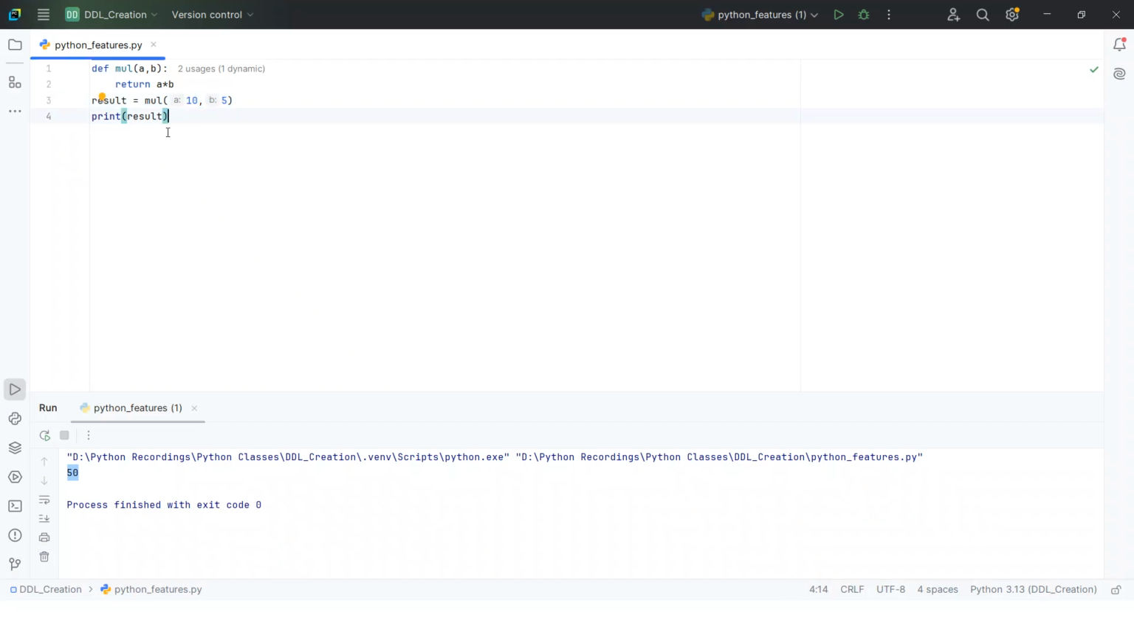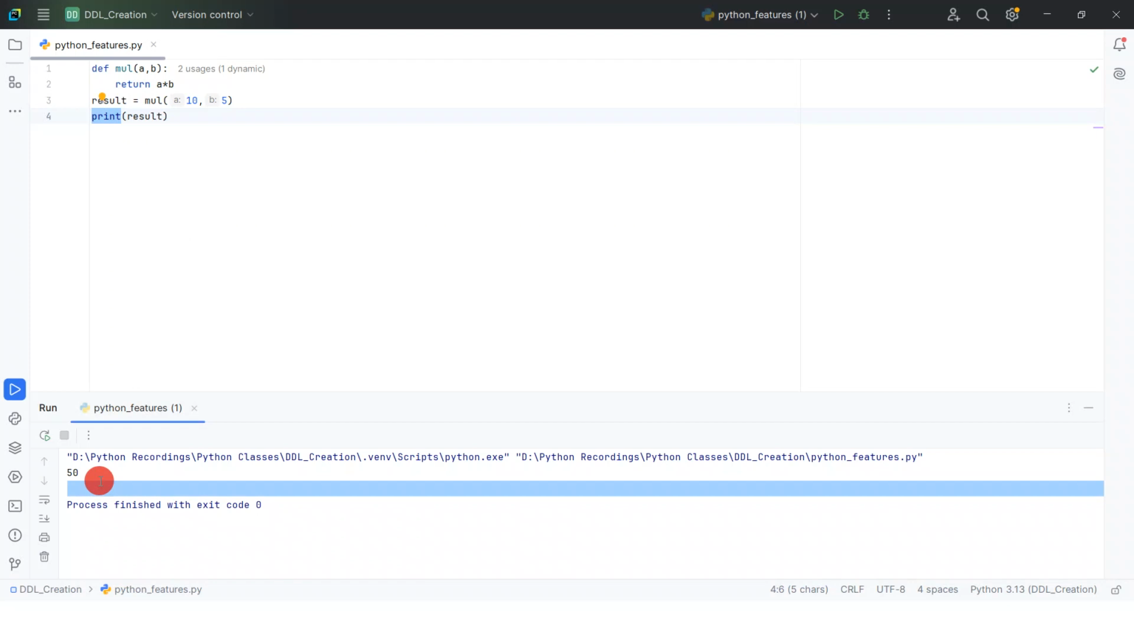After that, as I mentioned, it will take the inbuilt functions and libraries. So we have the inbuilt print function, which will execute and give the output. So print result is equal to 50.